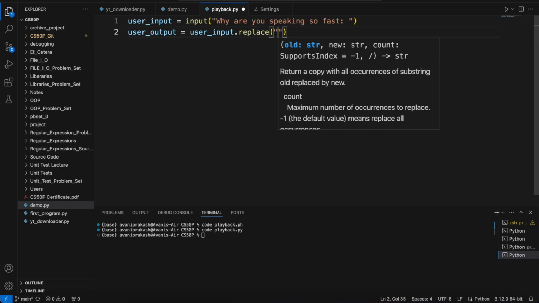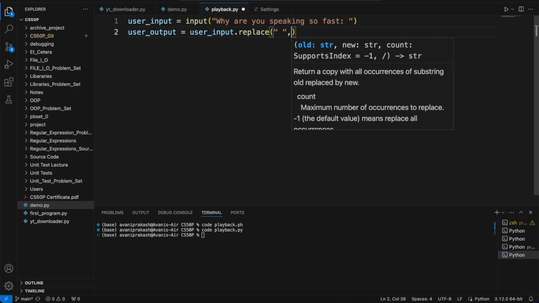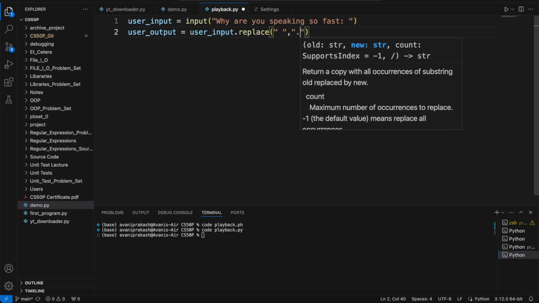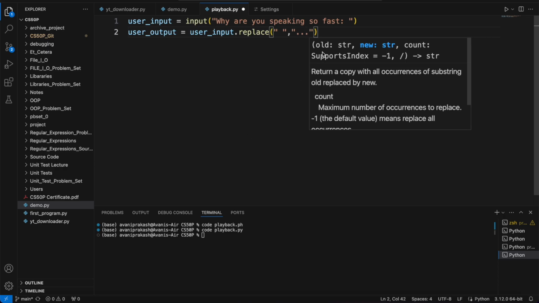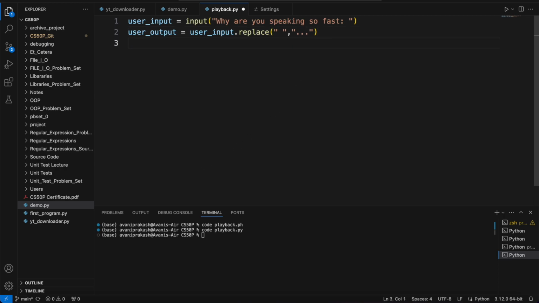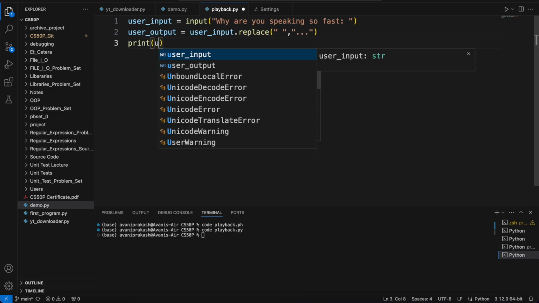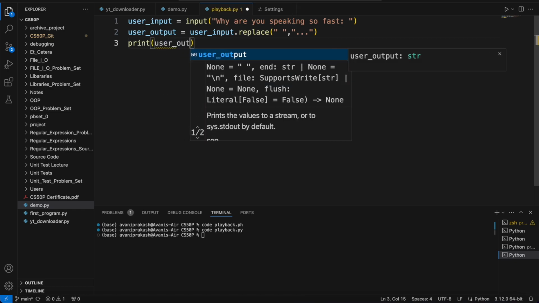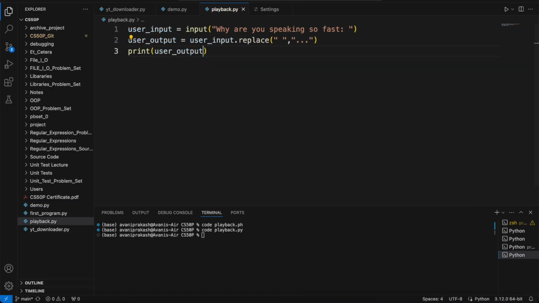What we have to replace is the blank space, and we replace it with three dots. So here we are replacing it, and then we can print this user output. Let us save this and try to run this program.